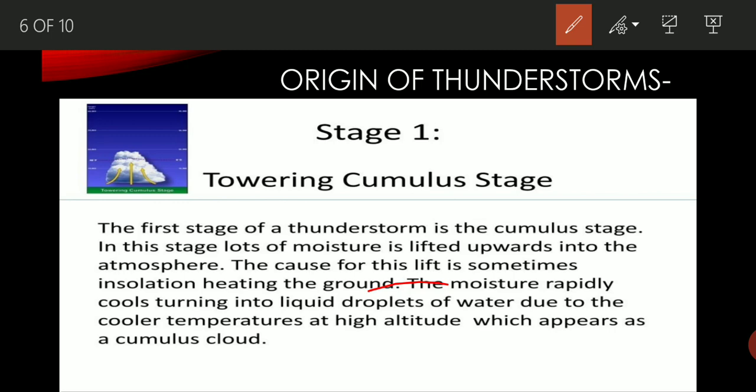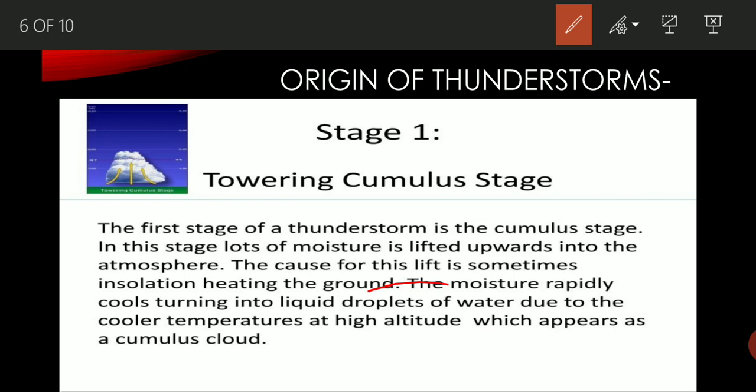Because of the very high air pressure, the moisture is lifted in the upward direction. The cause for the lift is sometimes insolation heating of the ground. The condition will be warm, so heating of the ground also takes place. The moisture rapidly cools, turning into liquid droplets of water due to the cooler temperatures at high altitude.